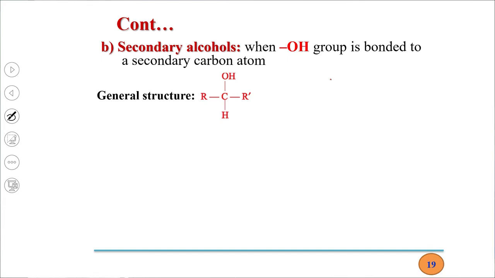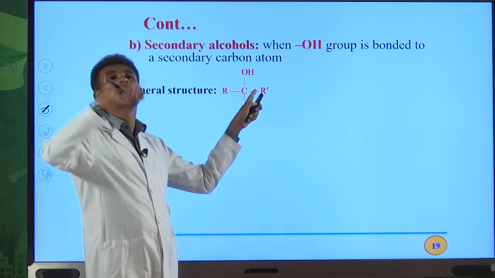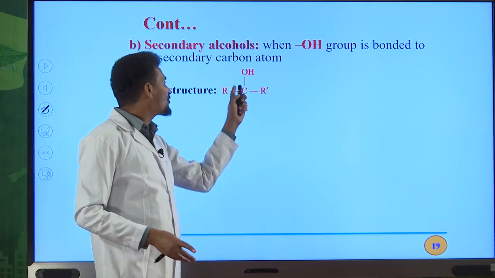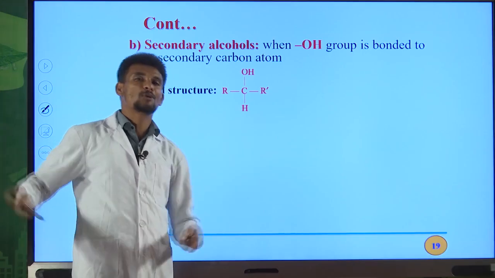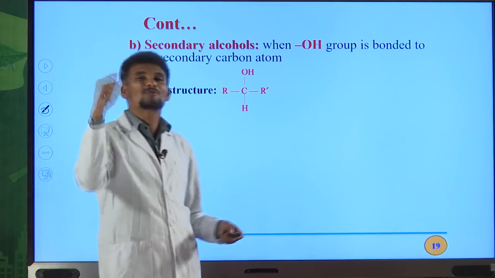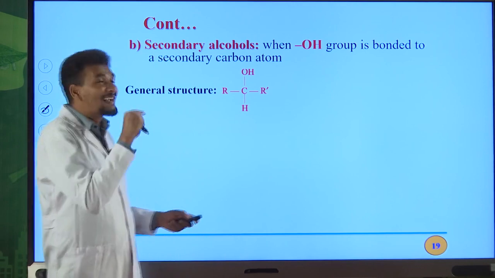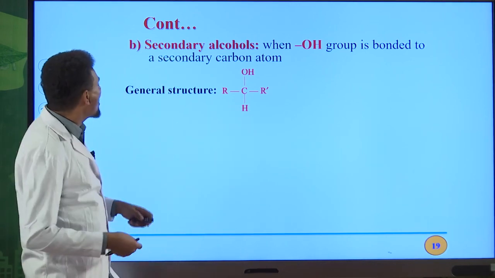So in this case, the carbon directly bonded to the OH group is bonded with 2 other alkyl groups, 2 carbon atoms. Therefore, this carbon is a secondary carbon. All the time remember this: primary carbon, secondary carbon, tertiary carbon. The hydrogen atoms on a primary carbon are known as primary hydrogen atoms, the hydrogen atoms on a secondary carbon are named secondary hydrogen atoms, and the hydrogen atoms on a tertiary carbon are named tertiary hydrogen atoms.